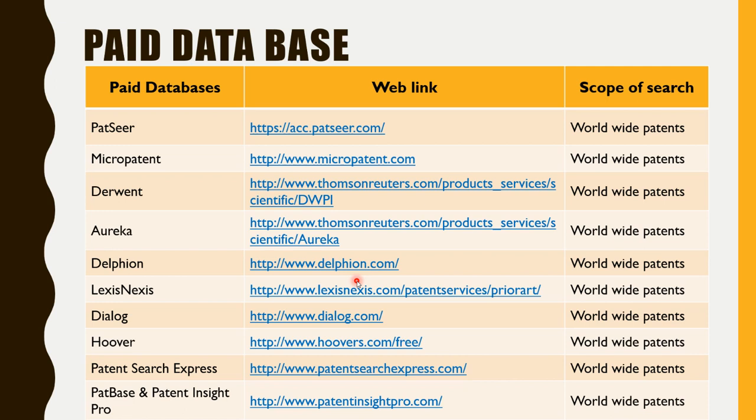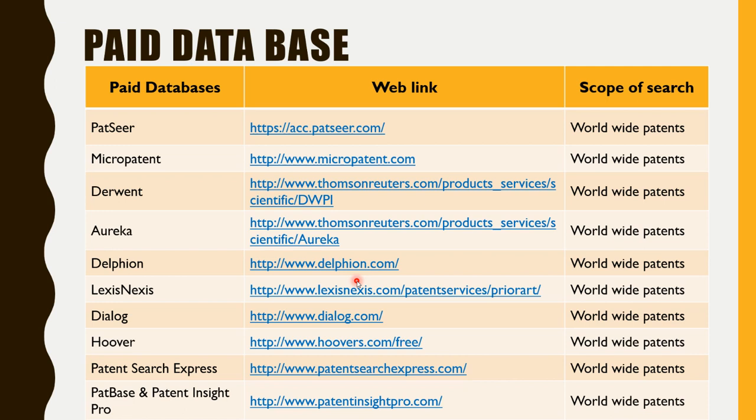First of all, did you understand why this patent search is required? The patent search is required so that you can differentiate your invention or your innovation from the existing knowledge, from the existing patent, or from the existing product in the market, right? You need to prove your invention to be novel. You need to prove your invention to be non-obvious, right? Then and only then can you get the grant. So first of all, you need to find the inventions nearby, similar to yours, and from that you need to differentiate it out.